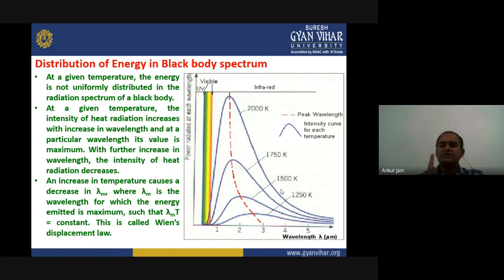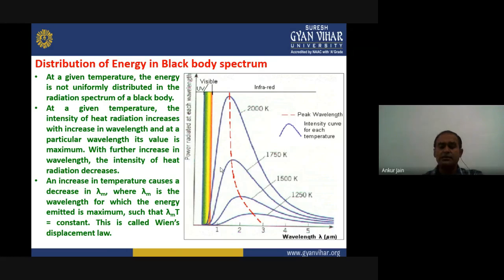The first conclusion is that the energy distribution is not uniform. If we consider only one curve at a given temperature, either this, or this, or this, the energy is not uniformly distributed in the radiation spectrum of a black body. This is the first conclusion.